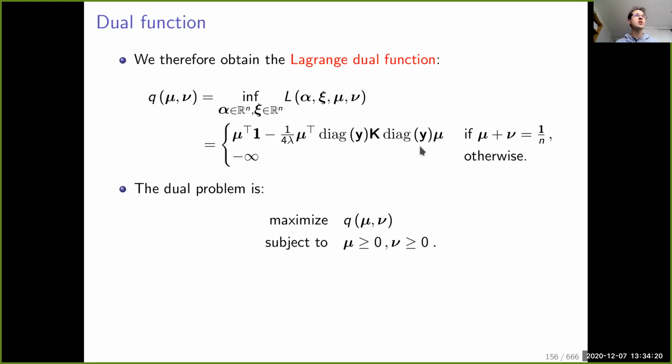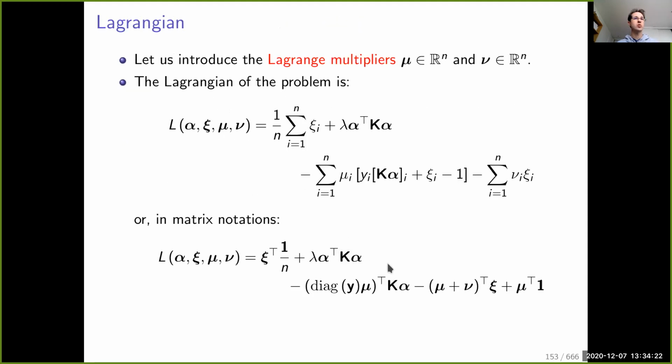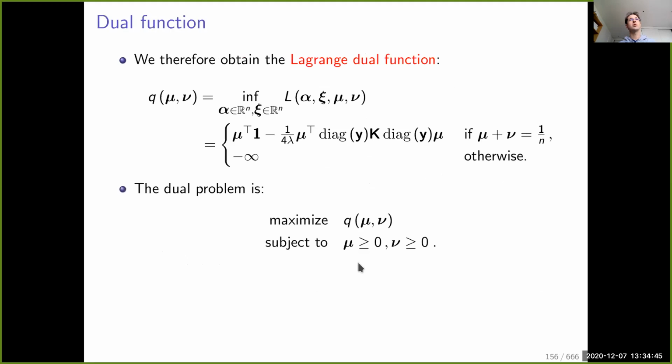So let us maybe come back to the definition of the Lagrangian, which was here on the bottom. What we have done is that we have found a condition such that the part that depends on psi is equal to 0. These are constraints on dual variables. We have minimized the quadratic part with respect to alpha with a closed form solution for alpha. And when we do that, we obtain this quadratic concave function with respect to mu.